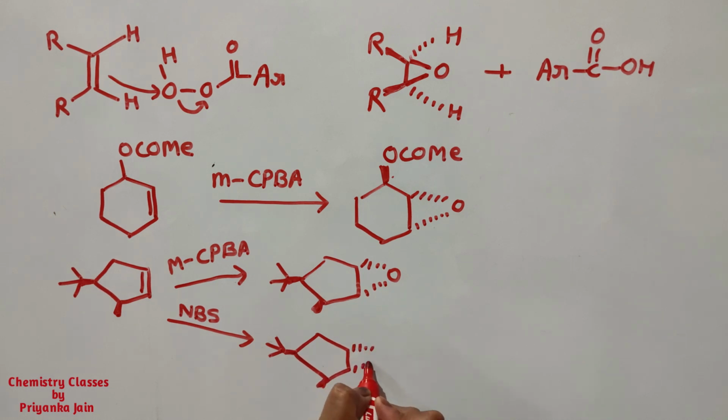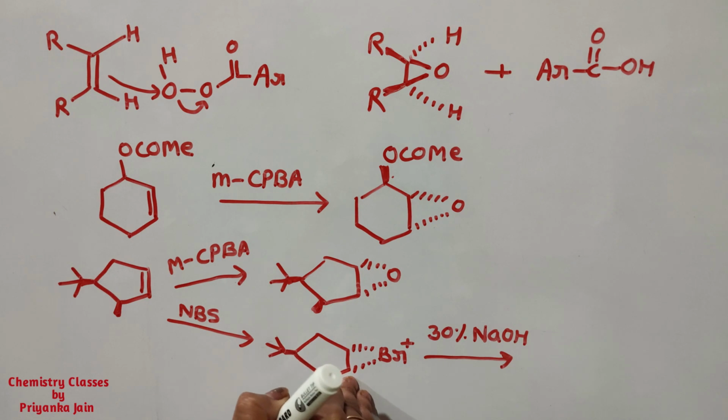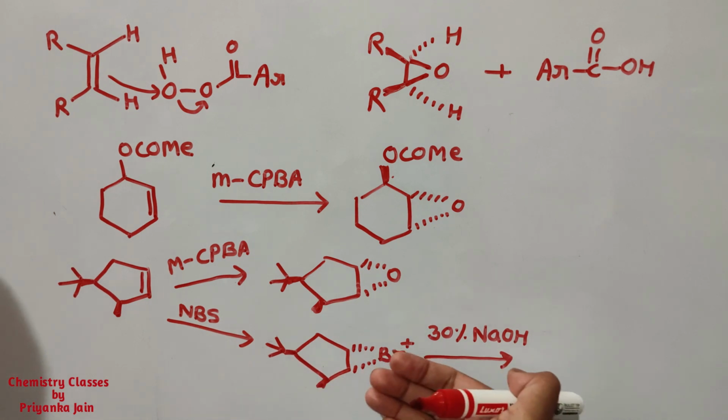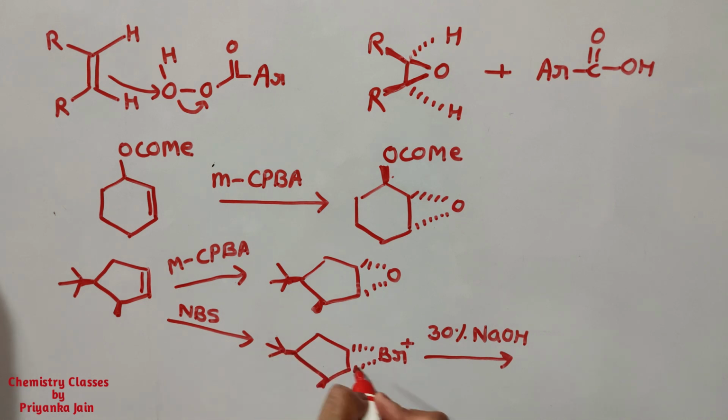Here a bromonium ion will be formed, right? And in the next step, what are we doing? We are treating it with 30% NaOH. So what will happen? The OH minus ions will attack from above the plane side, right? This ring is present below the plane, so the OH minus ion will attack from the above the plane side.